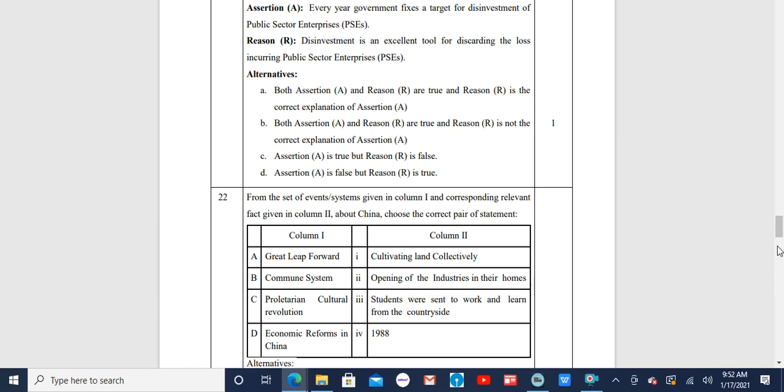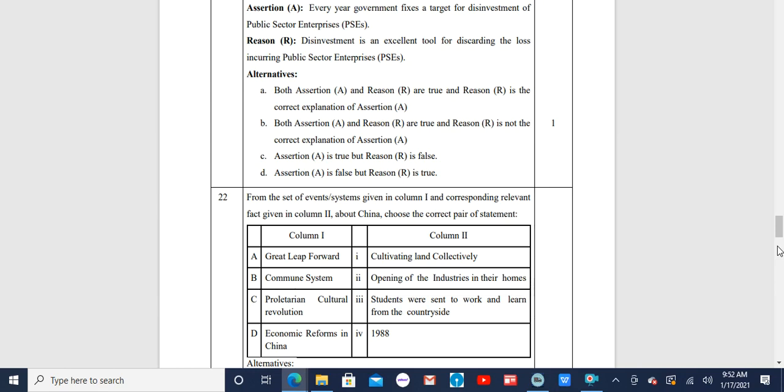Corresponding to it, opening of industries in their homes. Then the third option in column 1 is proletarian cultural revolution. And under column 2, the explanation is students were sent to work and learn from the countryside. The fourth option is economic reforms in China, and they began in 1988 as given in column 2.